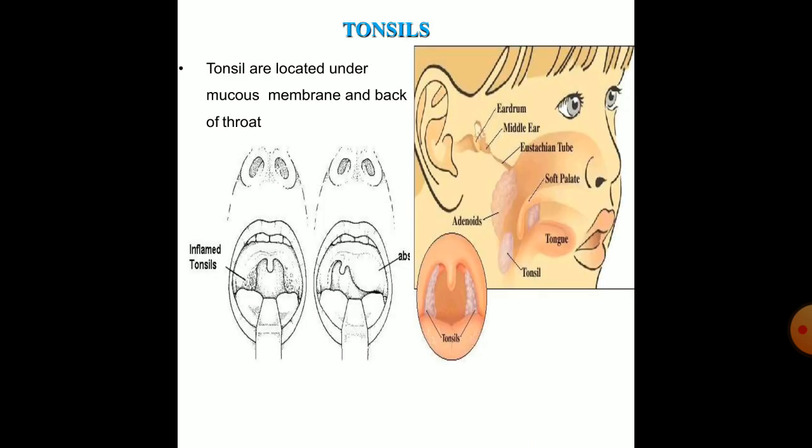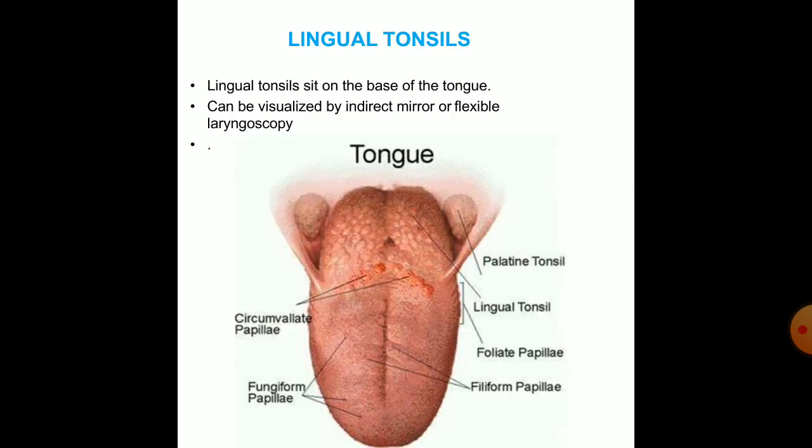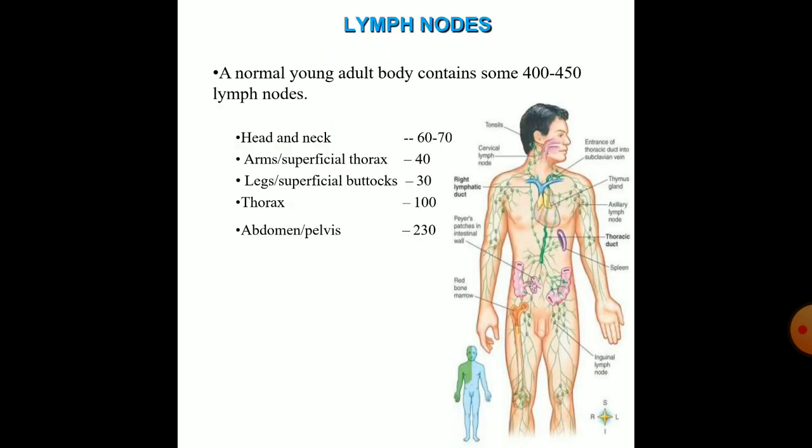These are the tonsils. They are located under the mucous membrane at the back of the throat. These are the lingual tonsils, which sit at the base of the tongue. They can be visualized by indirect mirror or flexible laryngoscopy.